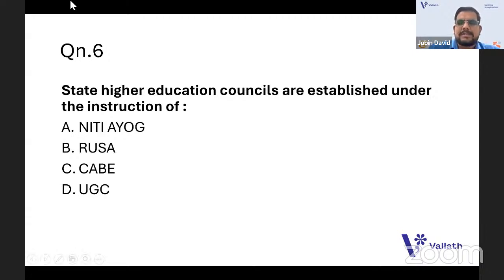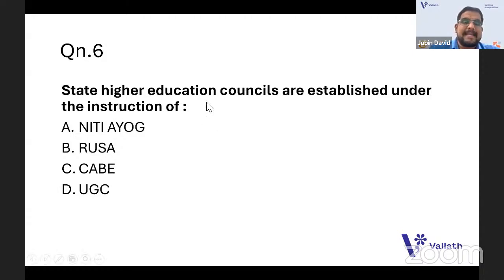State higher education councils are established under the instruction of dash. The options are Niti Aayog, RUSA, CABE, and UGC. Niti Aayog is the National Institution for Transforming India. It came as a substitute for the Planning Commission. And RUSA is Rashtriya Uchchatar Shiksha Abhiyan. It's a scheme related to higher education. CABE, the Central Advisory Board of Education, is a very old institution standing in the education field. UGC, obviously, is the University Grants Commission.